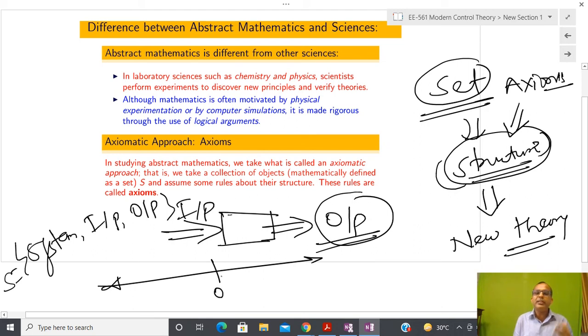I will tell you later how complex numbers can be interpreted in terms of real numbers, how functions are interpreted in terms of real numbers, and how matrices are interpreted in terms of real numbers. So everything in this course I am going to interpret in terms of real numbers, or in some kind of structure where real numbers are involved.